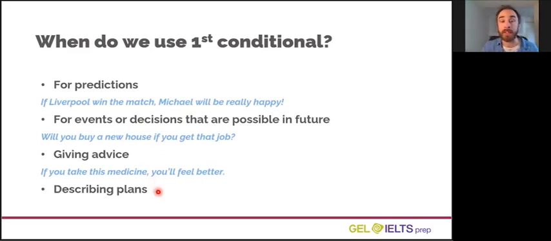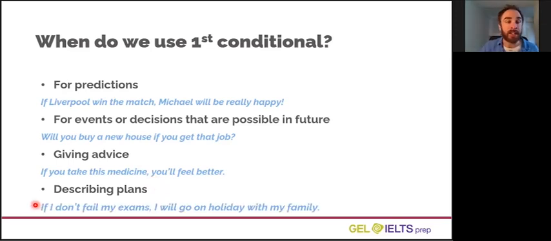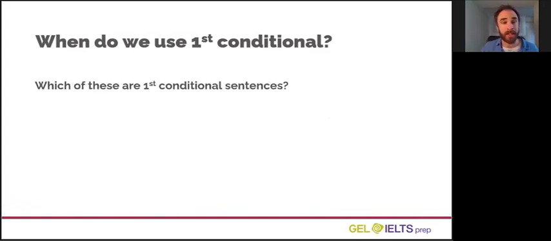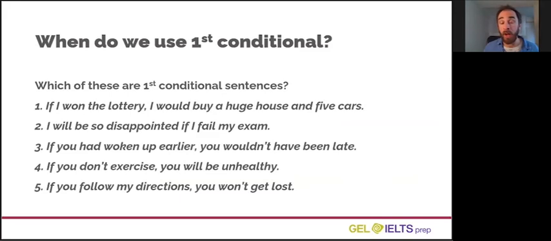We also use it for describing plans as well. If I don't fail my exams, I will go on holiday with my family. That's my plan, but the plan depends on this condition being true. Okay, let's practice this with some more examples. I'm going to show you 5 sentences. 3 of them are in first conditional. Which 3 of these sentences are first conditional? Look at the next question below this video and choose the 3 options in first conditional.